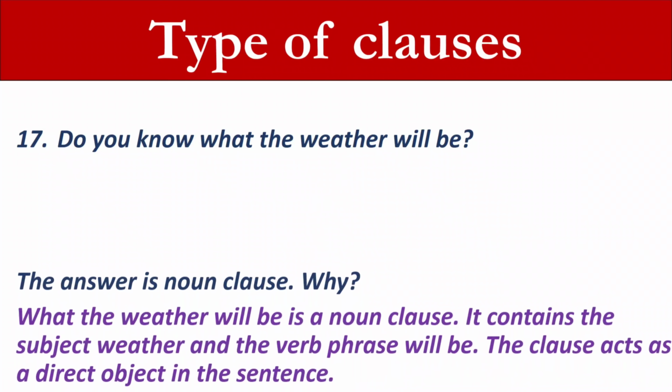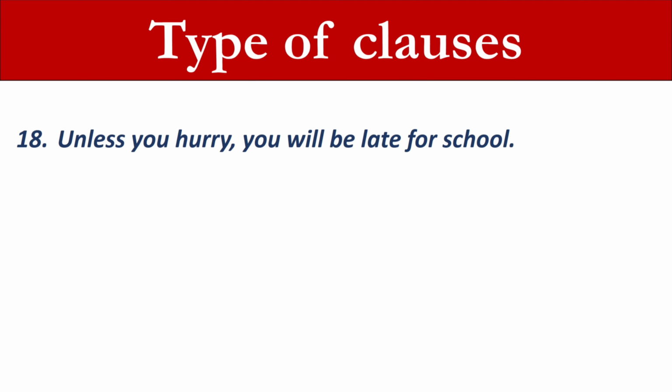The answer is noun clause. Why? What the weather will be is a noun clause. It contains the subject weather and the verb phrase will be. The clause acts as a direct object in the sentence. 18. Unless you hurry, you will be late for school.